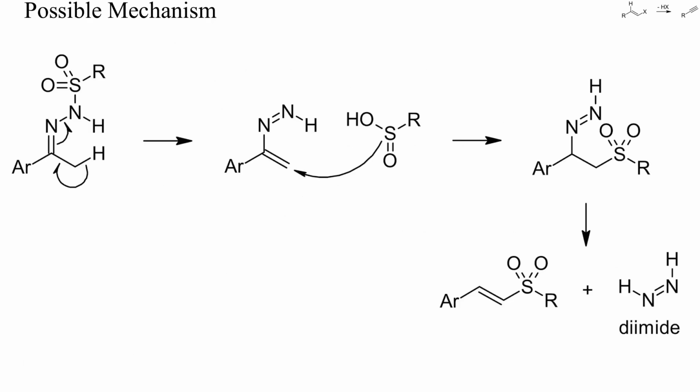The formation of vinyl sulfones from sulfonyl hydrazones is only rarely seen. I've sketched here one possible mechanism, but I dislike the formation of diimide, which is a strong reducing agent and usually hydrogenates C=C double bonds, even at high temperature or in the presence of copper salts. Maybe the vinyl sulfones are sterically inaccessible to diimide, I don't know. The reaction only worked well under argon atmosphere, but not in air.